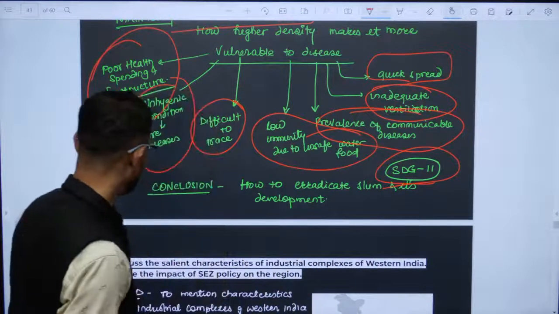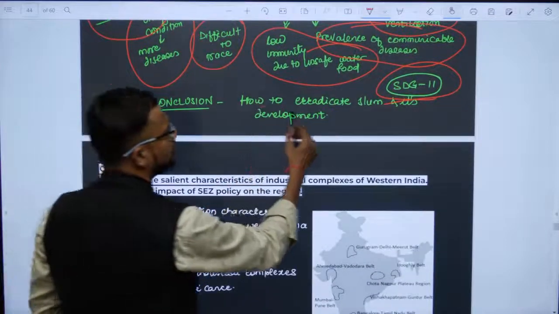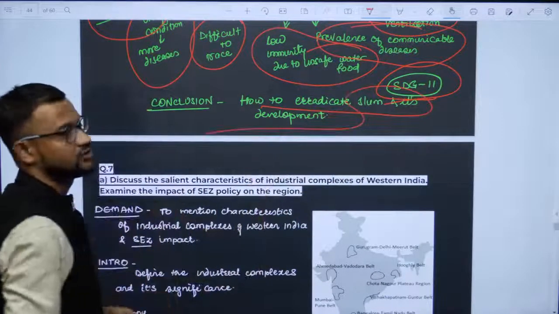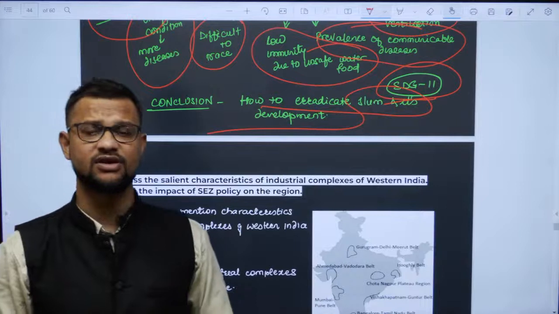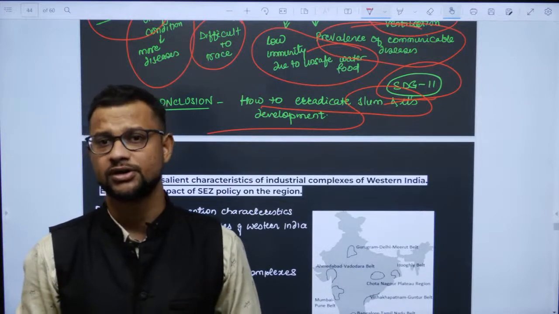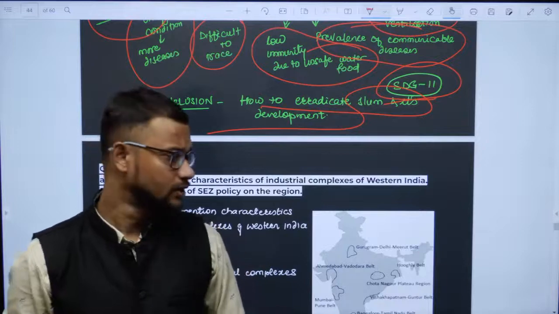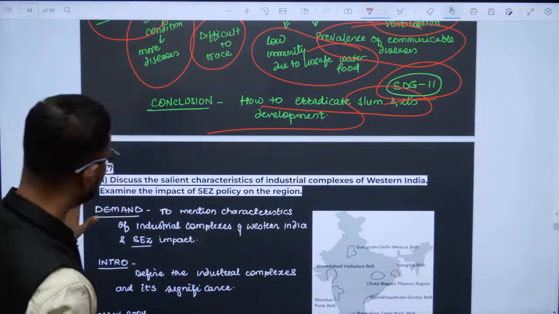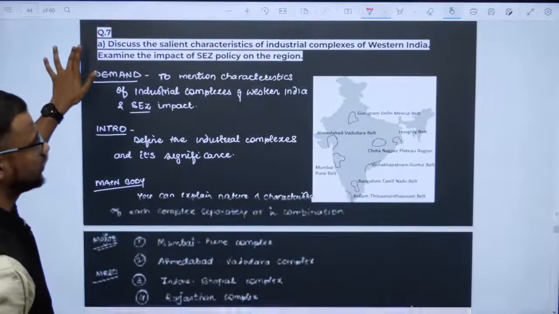And then in the conclusion, write about how to eradicate slums and their development, write about Pradhan Mantri Awas Yojana, housing for all by 2022. Yeah, so that will make your answer more geographical in nature.